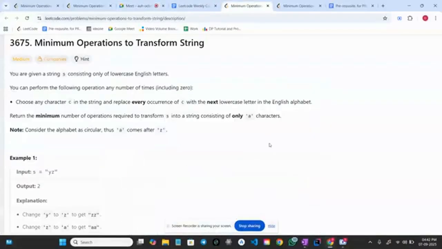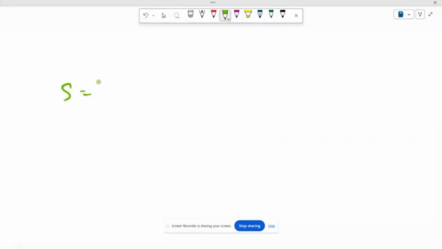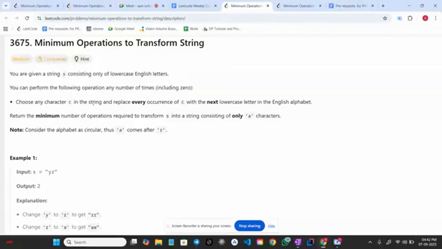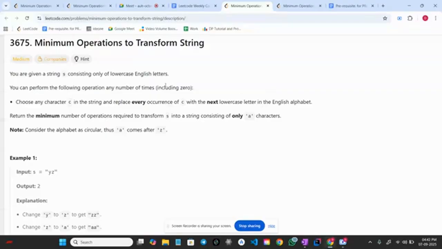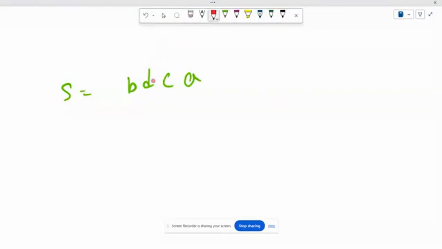You are given a string S consisting of lowercase English letters. That means we are given a string like, let's say, B, D, C, A. Now you can choose any character C in the string and replace every occurrence of C with the next lowercase letter in the English alphabet. What does it mean? I can choose any lowercase character.